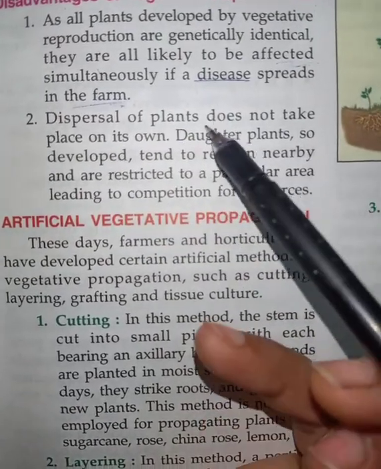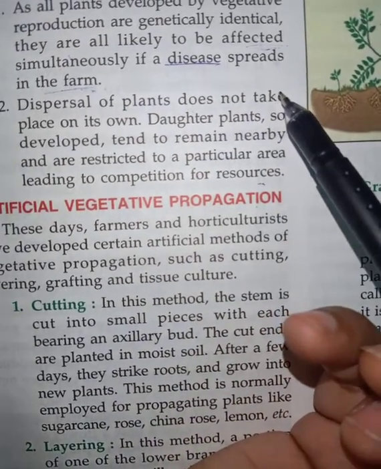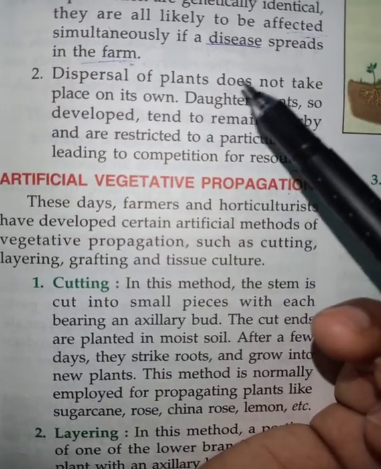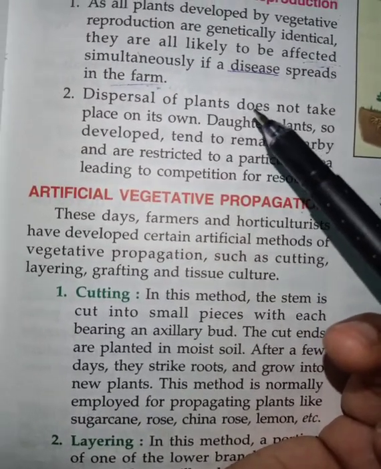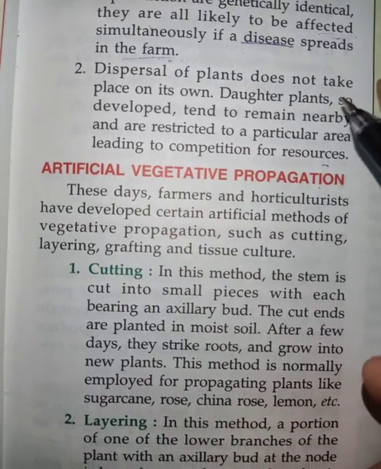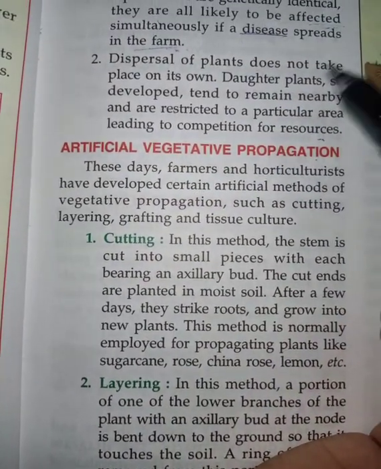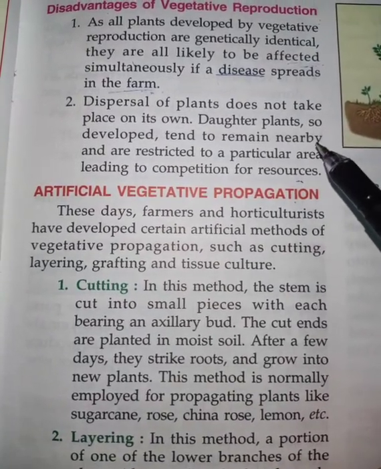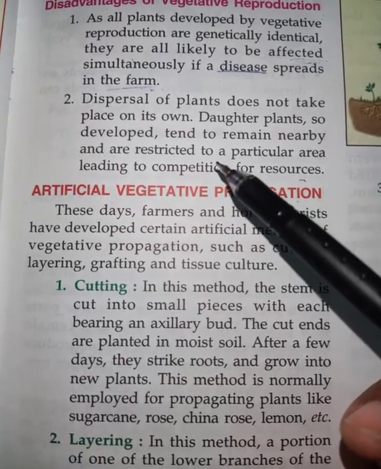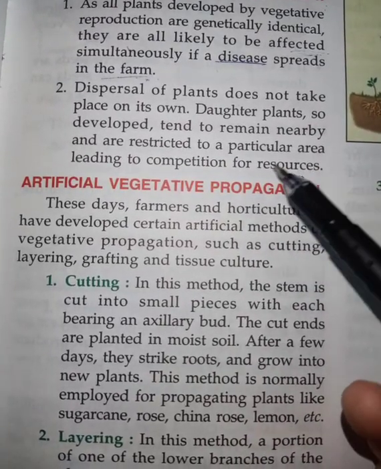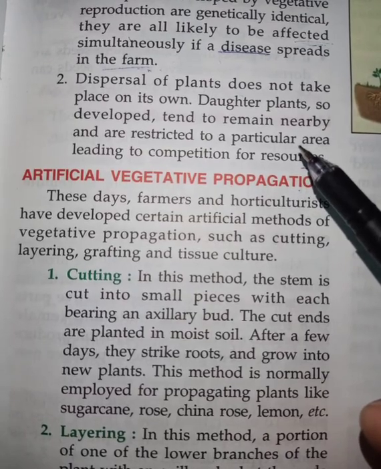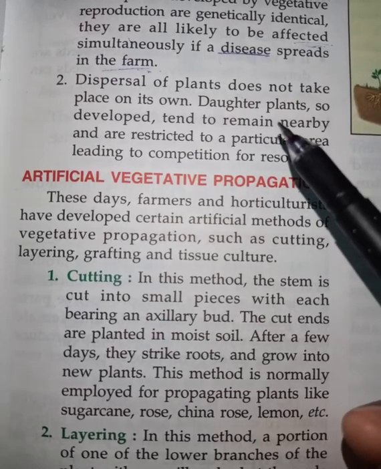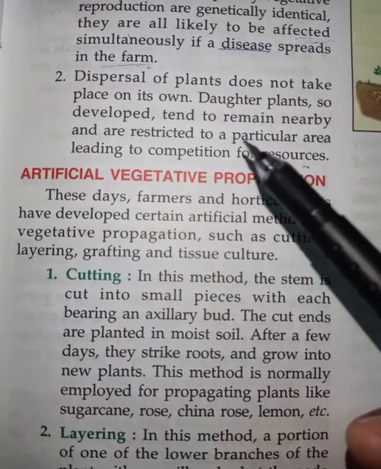Second, dispersal of the plant does not take place, as the plant is growing in a short time in a small area. So the dispersal of seeds of that plant will not go from one place to another. It will remain in the nearby restricted area. Because of that, there will be competition among the plants, and because of that competition, many of the small plants may not be able to grow properly. So these are the disadvantages of vegetative reproduction.